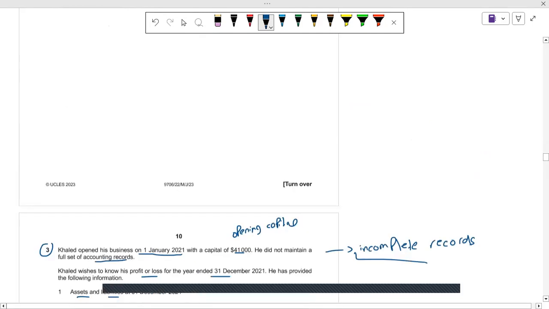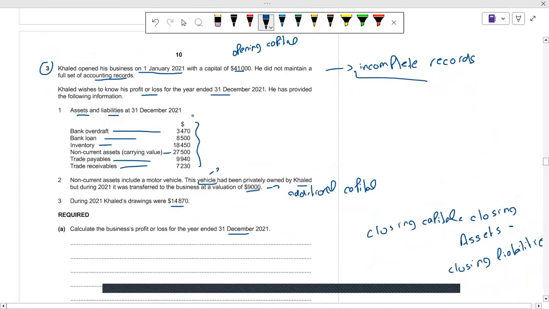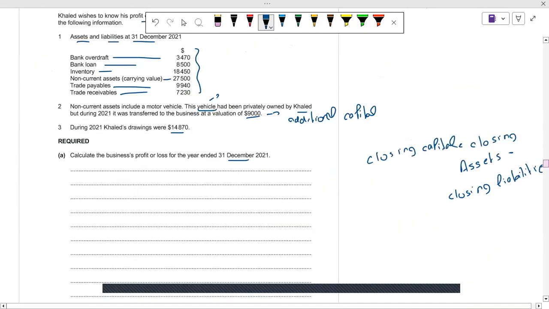We have the assets and liabilities, and because these are the year end figures, we can call them closing assets and closing liabilities. So what we have to do is subtract the liabilities from the assets. It is very simple.